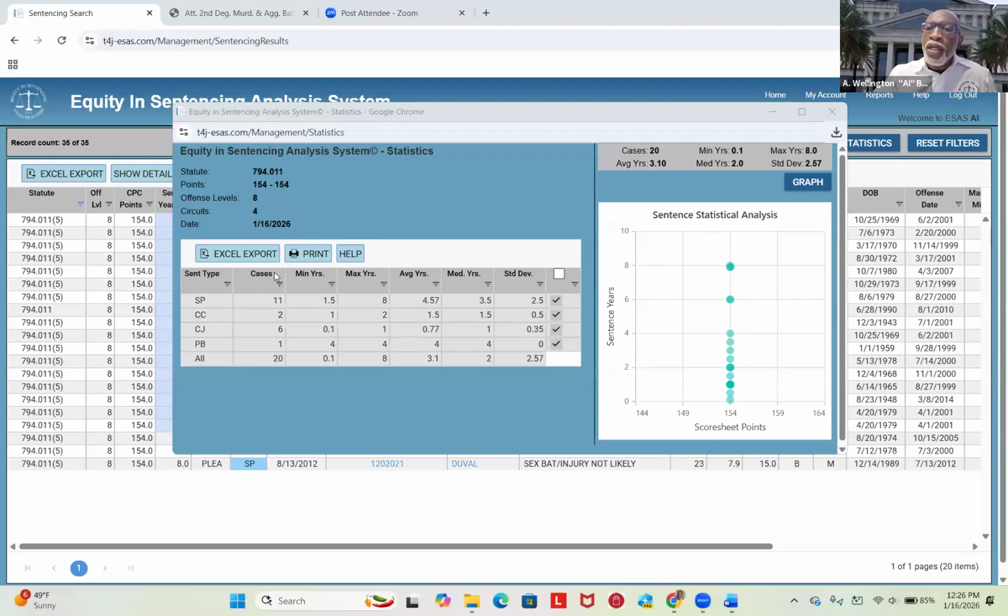So you come over here, you see the maximum sentence in years is 1 and 1.5 state prison, 1 year community control, 6 months county, 4 years probation. That averages out to be 3.1 years sentence for the split sentences. And the median is 2 years. So this tells you if a state attorney is offering you the bottom of the CPC, which is 7.9 years, that is an outlier. Even though it's at the bottom of the CPC, it is an outlier based upon the normal plea bargaining that goes on in this particular circuit.